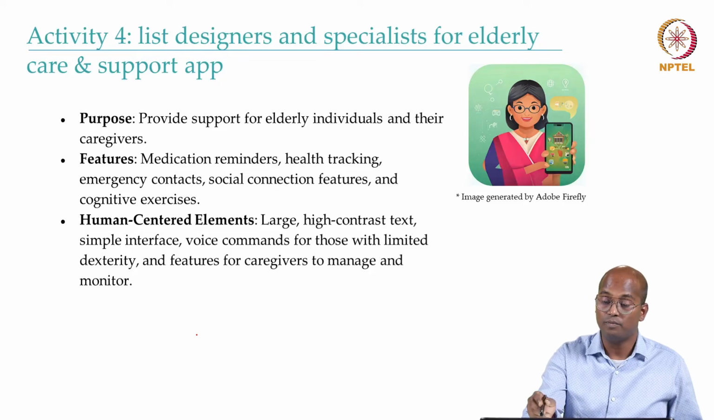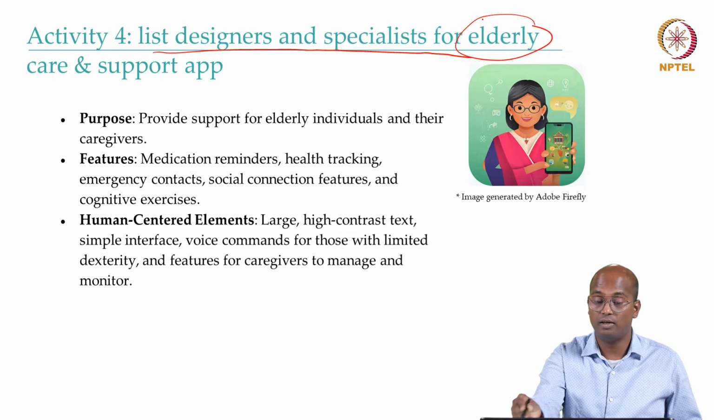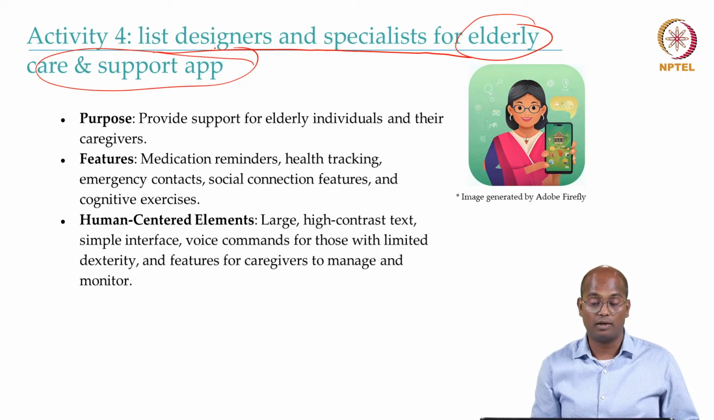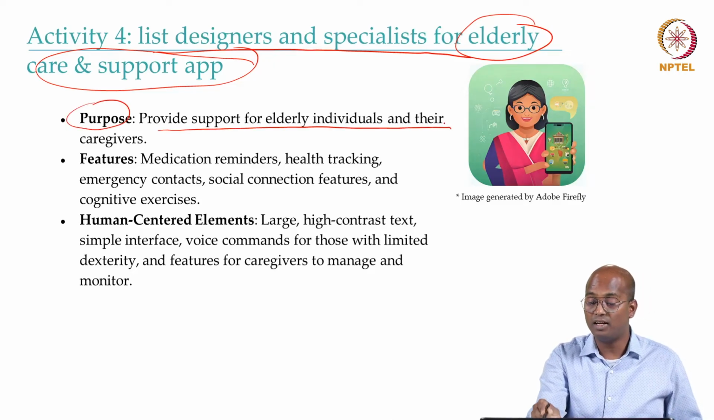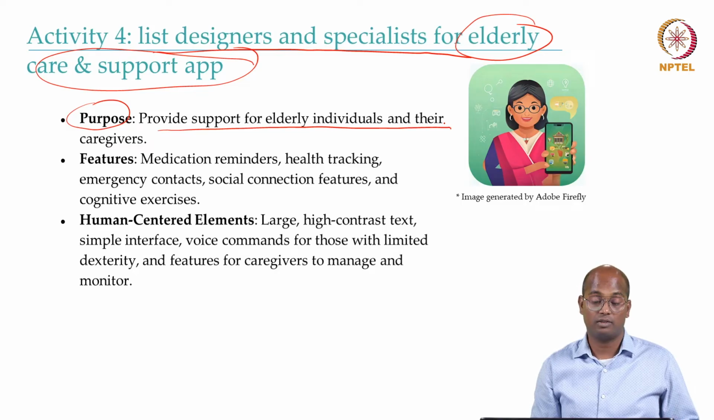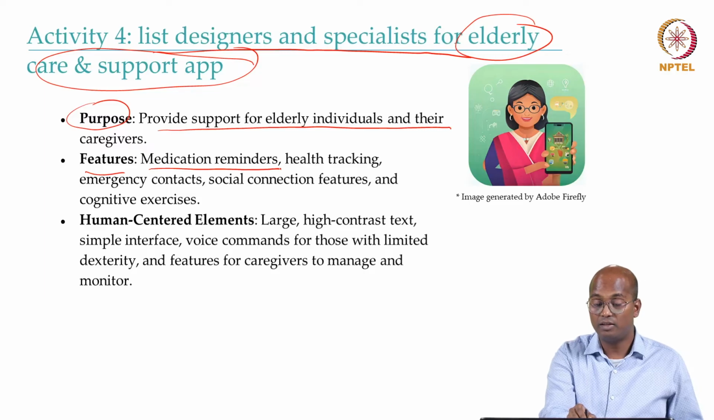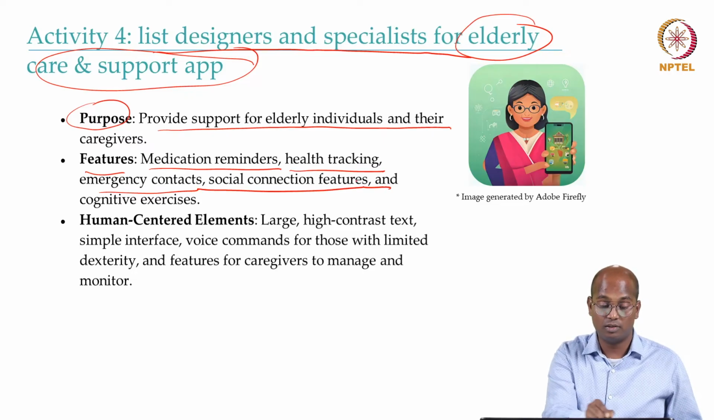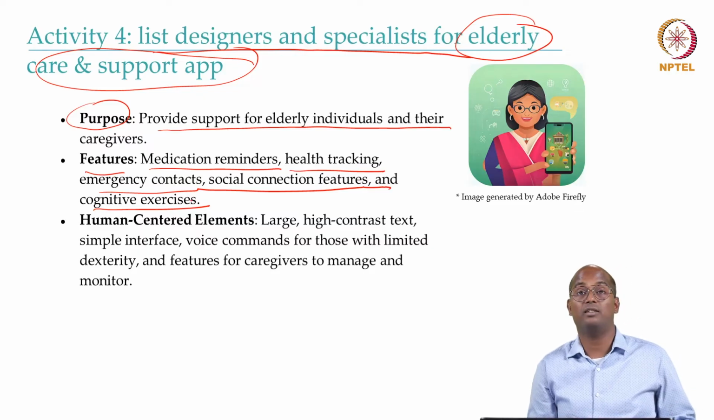Suppose you have to list designers and specialists for an elderly care support app. What can you do? How can you do that? So here the purpose is to provide support for elderly individuals and their caregivers. And the features it should have: medication reminders, health tracking, emergency contact, social connection features, and cognitive exercises. Many of these features are inspired by their needs.